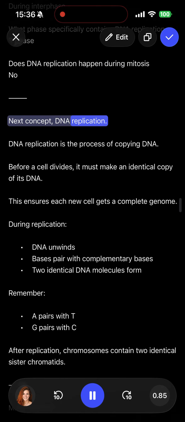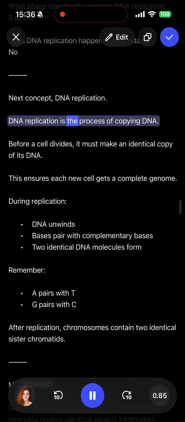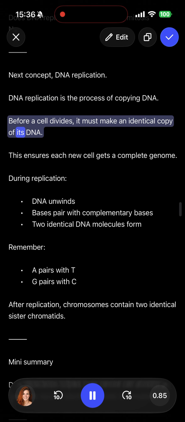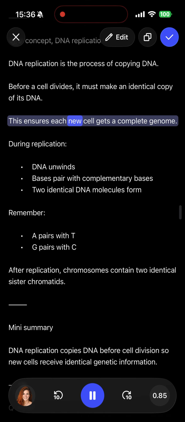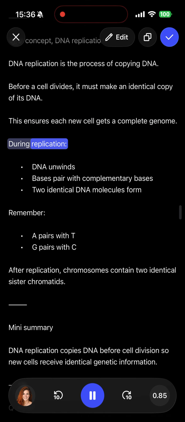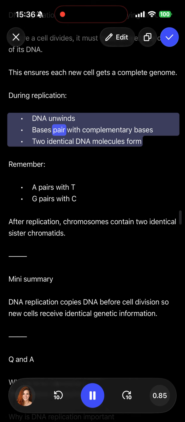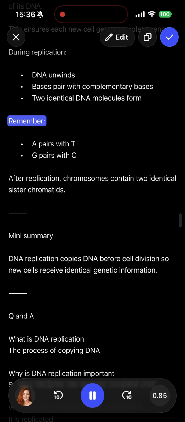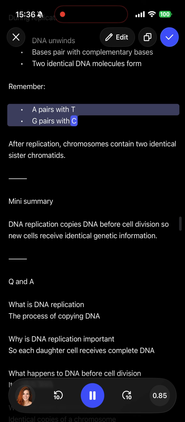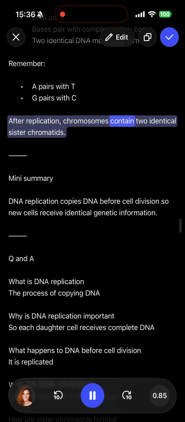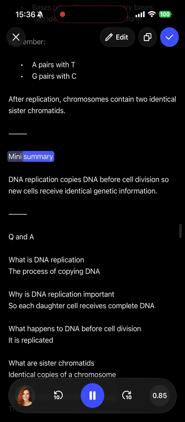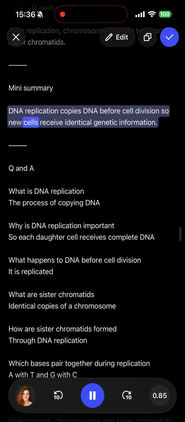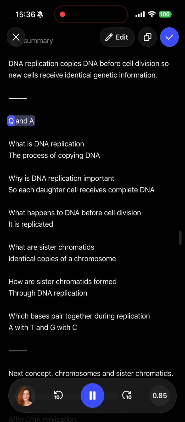Next concept, DNA replication. DNA replication is the process of copying DNA. Before a cell divides, it must make an identical copy of its DNA. This ensures each new cell gets a complete genome. During replication, DNA unwinds, bases pair with complementary bases, and 2 identical DNA molecules form. Remember, A pairs with T, G pairs with C. After replication, chromosomes contain 2 identical sister chromatids. Mini summary. DNA replication copies DNA before cell division, so new cells receive identical genetic information.